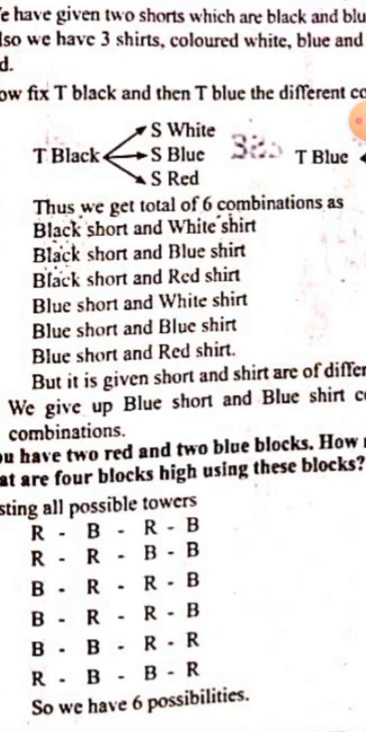So black shorts, white shirt. If you wear black shorts, you can wear a white shirt. Black shorts means there is only one black, correct? And then there are three possible ways to wear the shirt: white, blue, red. Again, if you wear blue shorts, there are three possible ways to wear the three shirts: white, blue, red. So there are six possibilities.